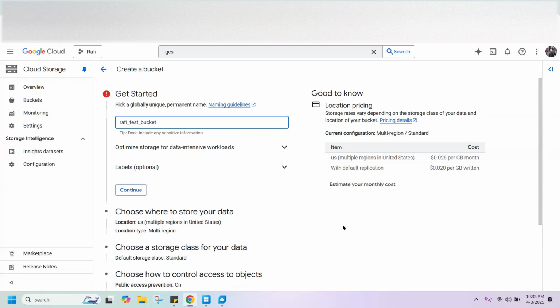So if we click on the drop downs, we have a couple of more options. Let's click on the drop down and see what all these options are. Okay, one second. Yeah, sure.